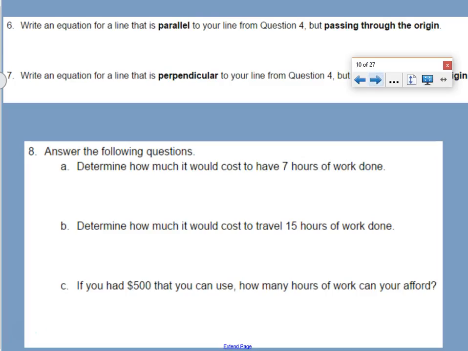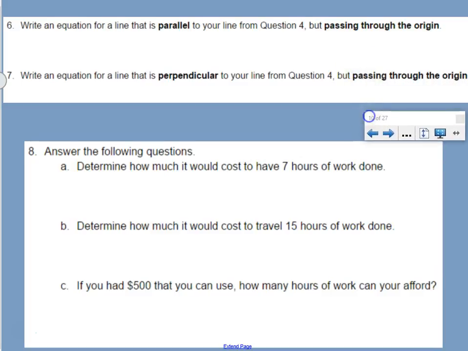Now, we want to write an equation for a line that is parallel to your line from question 4. So for question 4, our equation was y equals 25x plus 30. So your job is to write a line that is parallel but passing through the origin and perpendicular but passing through the origin. Try those on your own right now. Pause the video, give it an attempt, and then watch the video to see if you're right.